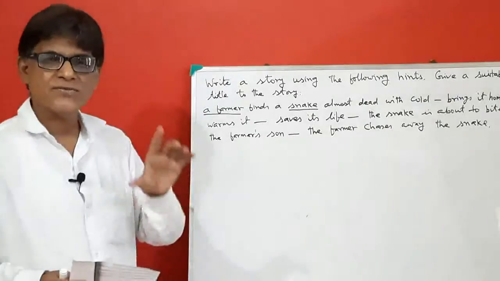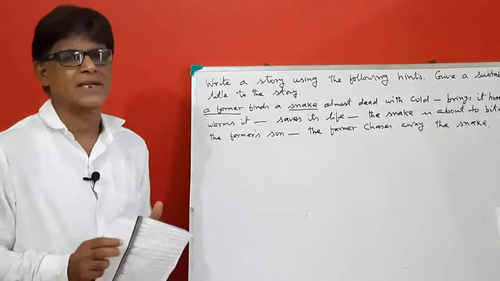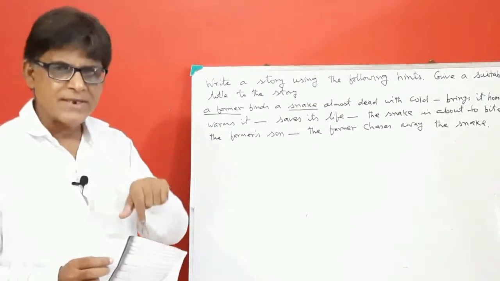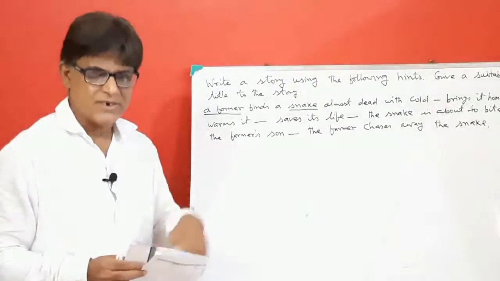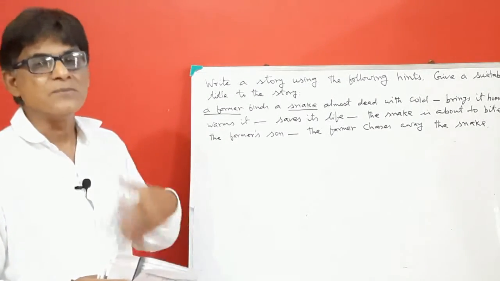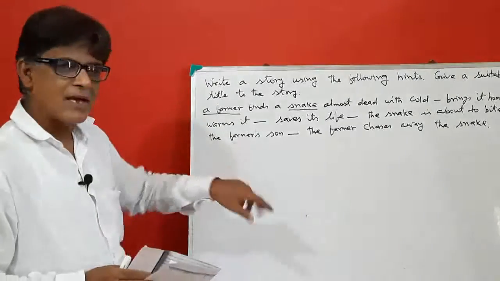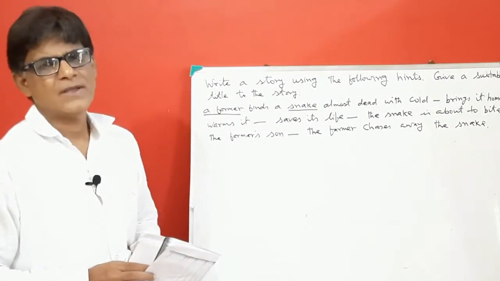The farmer is very kind. He saves the life of the snake. But the snake, due to its inborn nature, tries to bite the farmer's son.